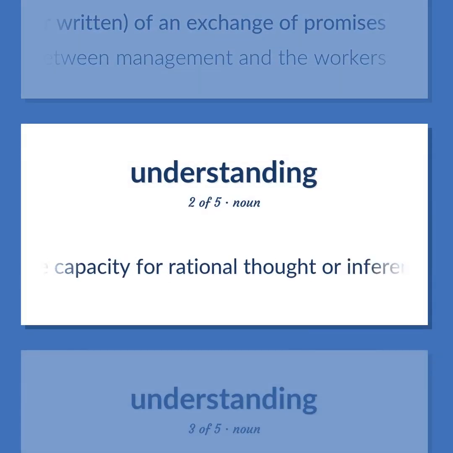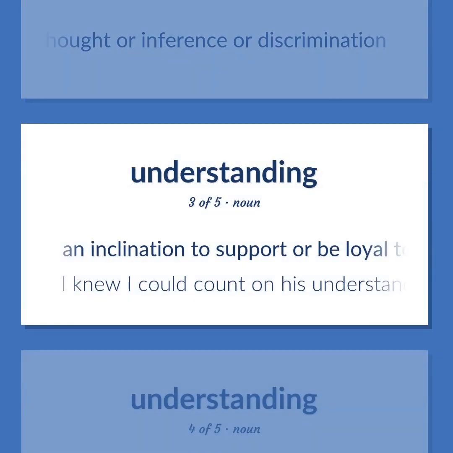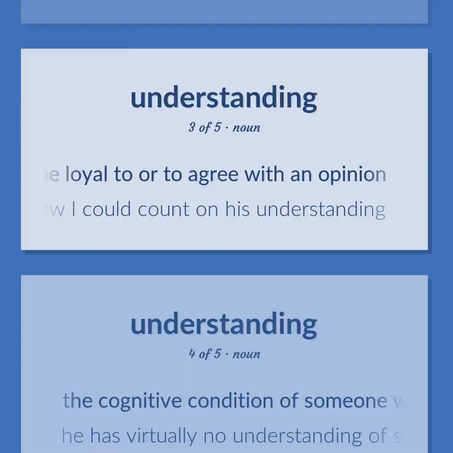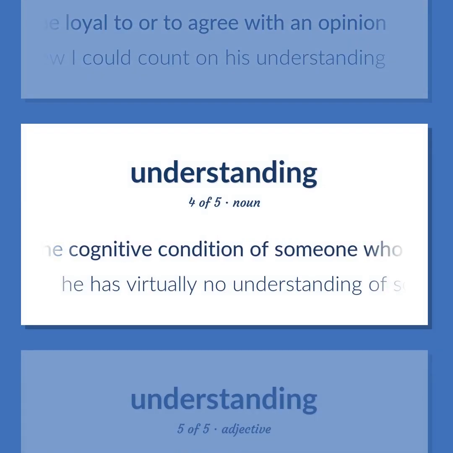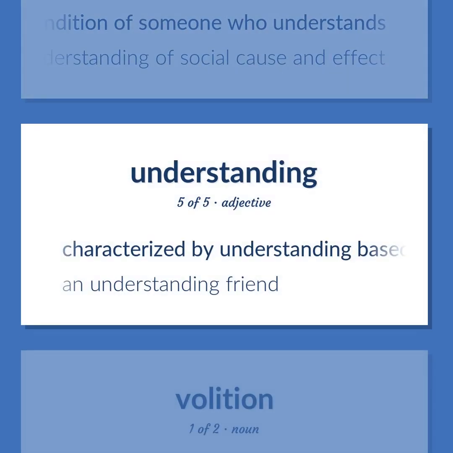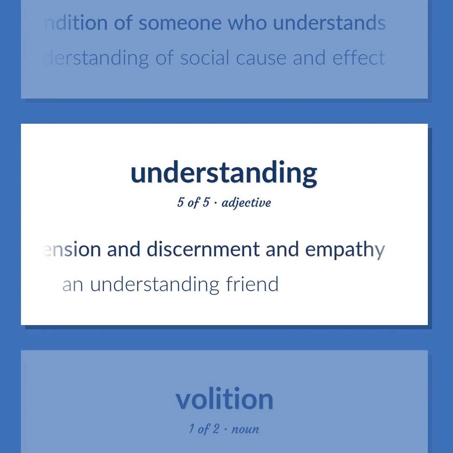The capacity for rational thought or inference or discrimination. An inclination to support or be loyal to or to agree with an opinion. I knew I could count on his understanding. The cognitive condition of someone who understands. He has virtually no understanding of social cause and effect. Characterized by understanding based on comprehension and discernment and empathy. An understanding friend.